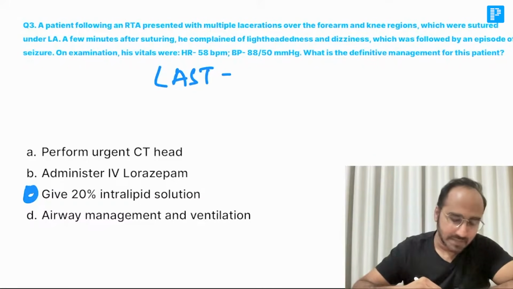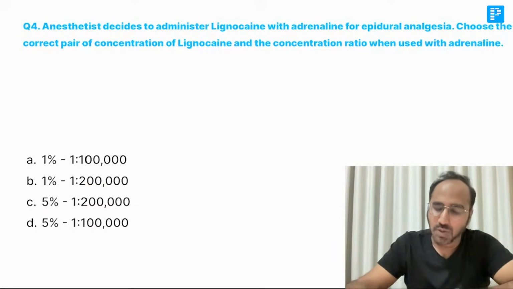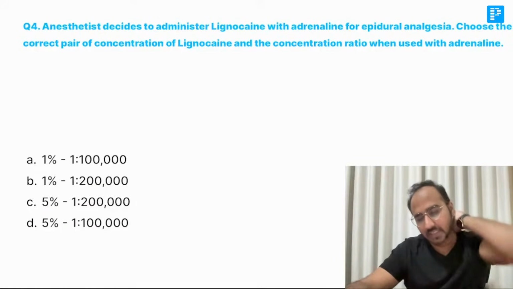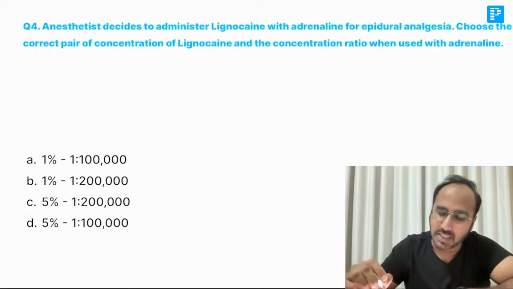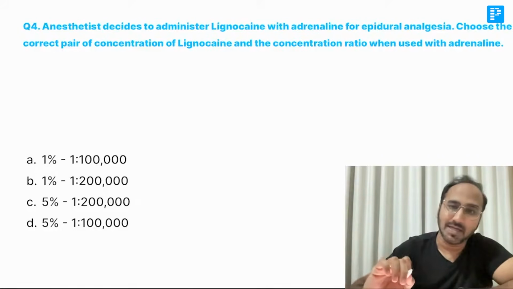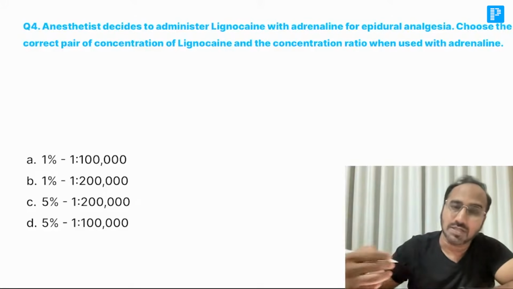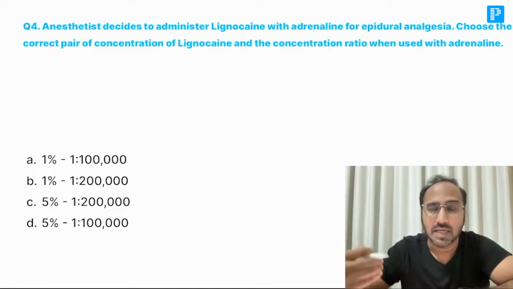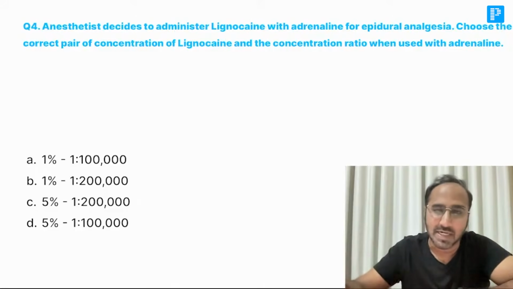Next, the anesthetist decides to administer lignocaine with adrenaline for epidural analgesia. Choose the correct pair of concentration of lignocaine and the concentration used with adrenaline. Two things you have to be clear. First is the concentration of adrenaline added with local anesthetic.